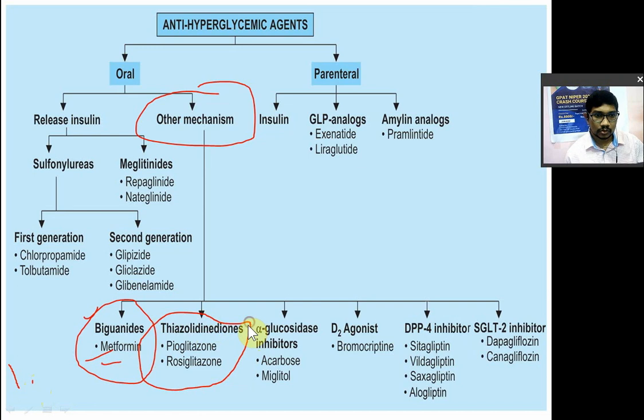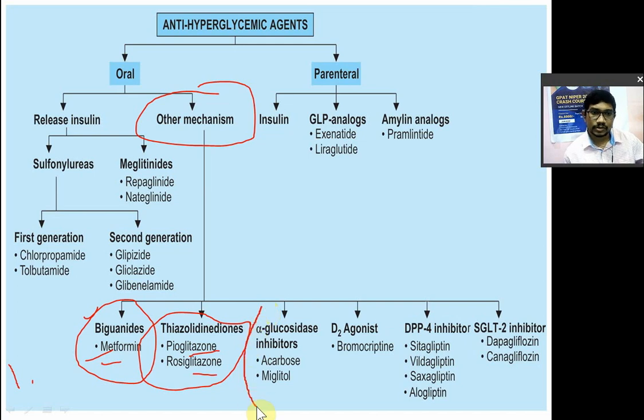Thiazolidinediones are also known as peroxisome proliferator-activated gamma receptor agonists. In that you have the glitazones: pioglitazone and rosiglitazone. Two or three drugs are there, but mostly rosiglitazone and pioglitazone are used. Others are not used.